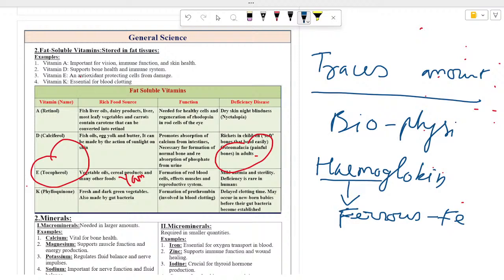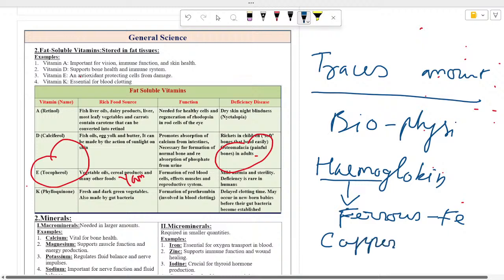Next, zinc. Zinc is necessary for your immune system and for the wound healing process. Iodine, we all know, is very necessary for your thyroid hormone function. So these are some of the minerals which are required in trace amounts, but they are very important. And next is copper. Copper acts as a biocatalyst for most of the digestive processes.